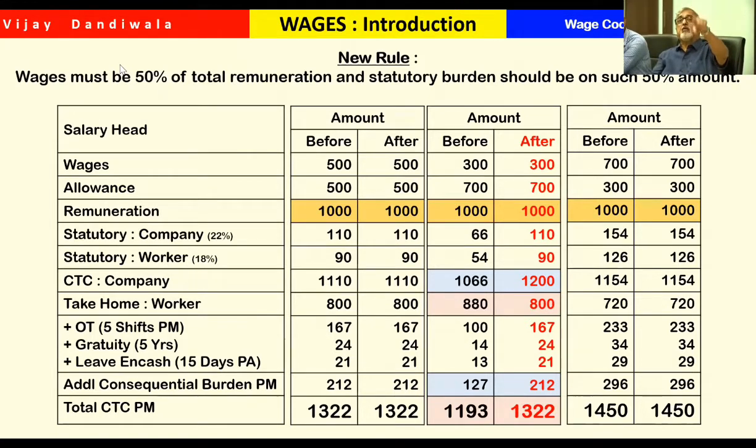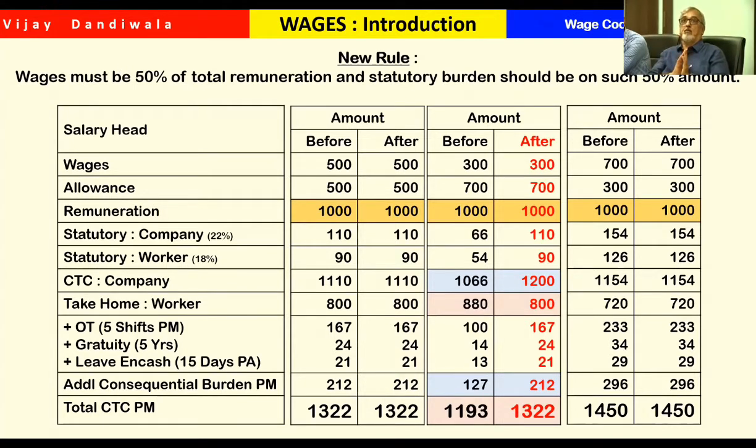If we have got 500, even after implementation, we will not have much problem. If we have got 700 rupees basic and 300 allowances, then also we will not have much impact. But those whose basic plus DA is 300 and other allowances are 700,